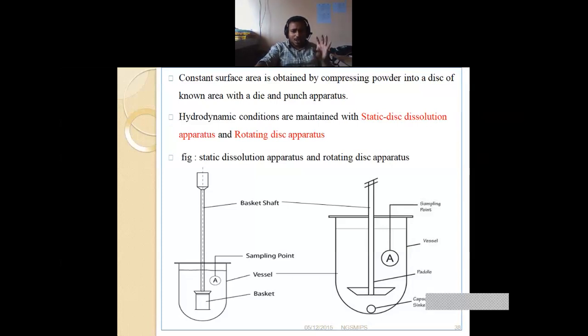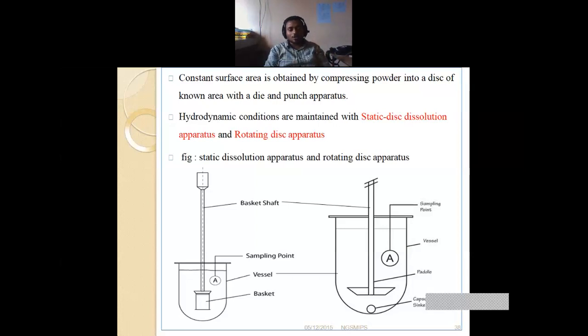Hydrodynamic conditions are maintained with the static disk dissolution apparatus and rotating disk apparatus. So hydrodynamic condition means what? Hydrodynamic conditions mean we have to maintain the temperature. Okay, it should be 37 degrees Celsius.